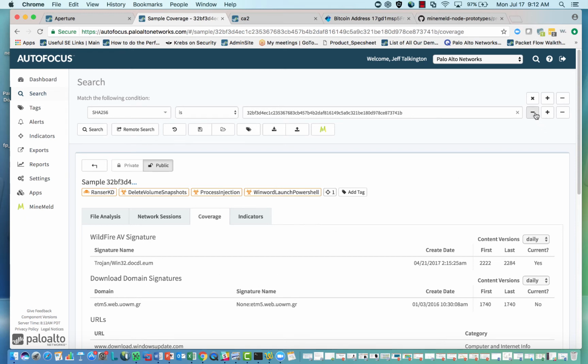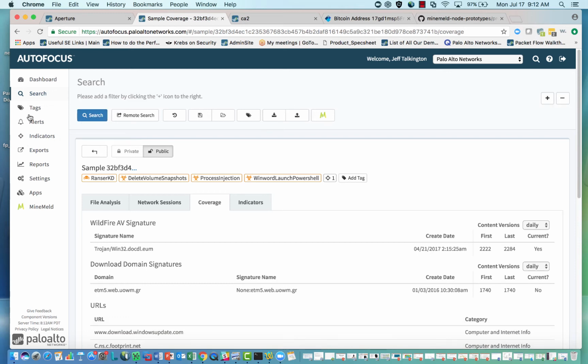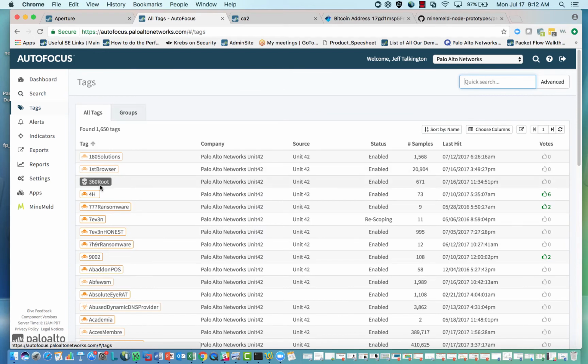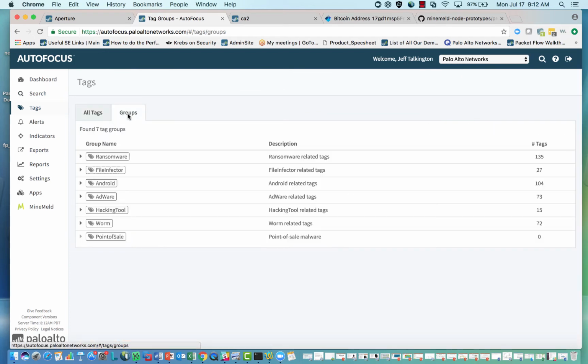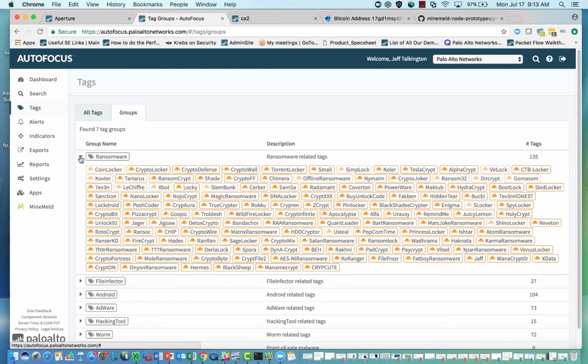But our CISO wanted to understand ransomware as a whole. So based on these tags that we're seeing, we can do a much broader search and just take a look at ransomware in total. When we look at these tags, there are these individual tags, but there are also group tags. One of them is for ransomware. And what we do is we group tags that we know are specific malware types or families, and we make them into one piece so that we can search across them. For the ransomware tag, you can see that we've got 135 tags that all roll up into this group, and we can actually search based off of that.